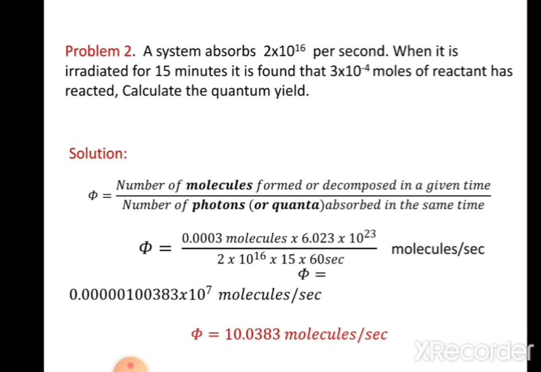Now coming to problem 2. A system absorbs 2 × 10^16 photons per second. When it is irradiated for 15 minutes, it is found that 3 × 10^-4 moles of reactant has reacted. Calculate the quantum yield. In order to solve this problem, write the expression for φ, the ratio of the number of molecules formed or decomposed in a given time to the number of photons absorbed in the same time. Substituting these values, we get the answer as molecules per second. So, the answer for this is φ = 10.0383 molecules per second.